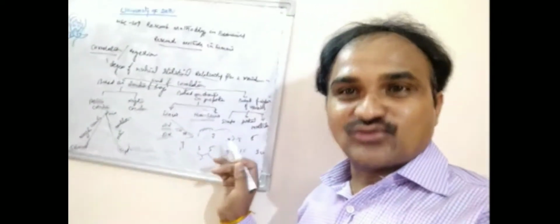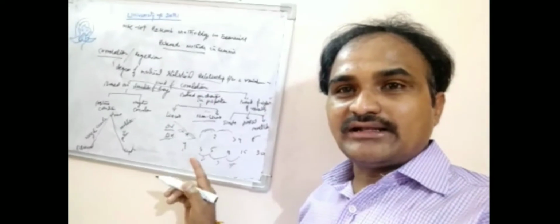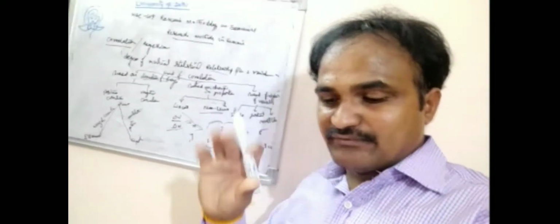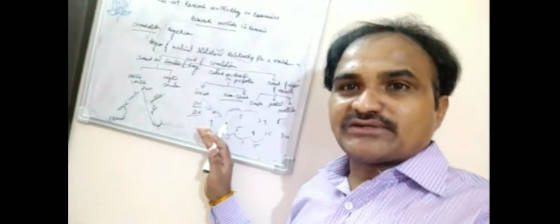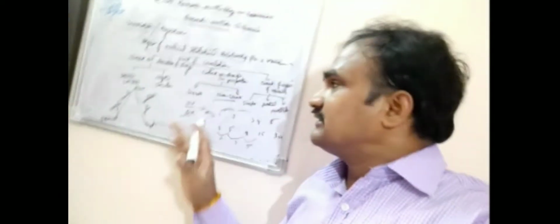Clear? So in linear correlation, the degree of response of the two variables is constant. That is linear. When the degree of response of the two variables is not constant, that is non-linear correlation.